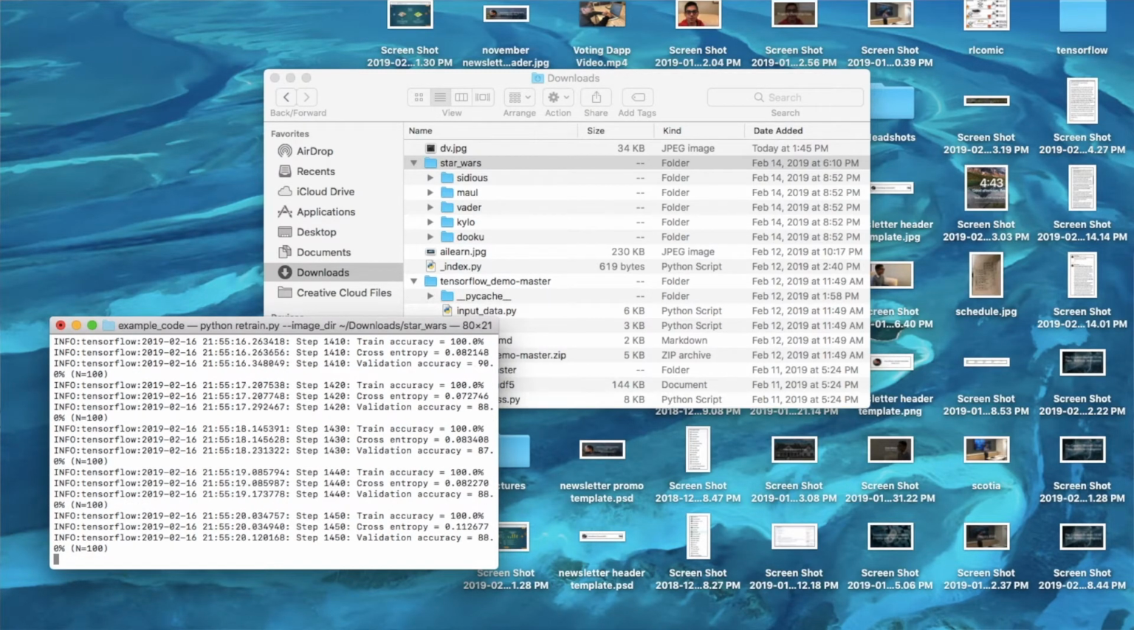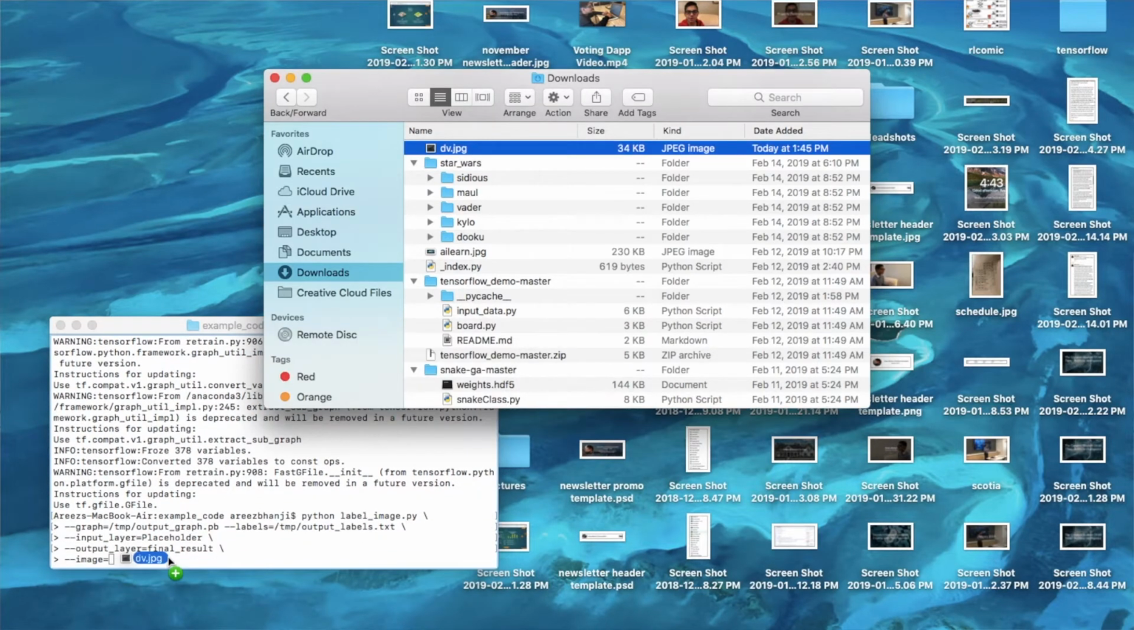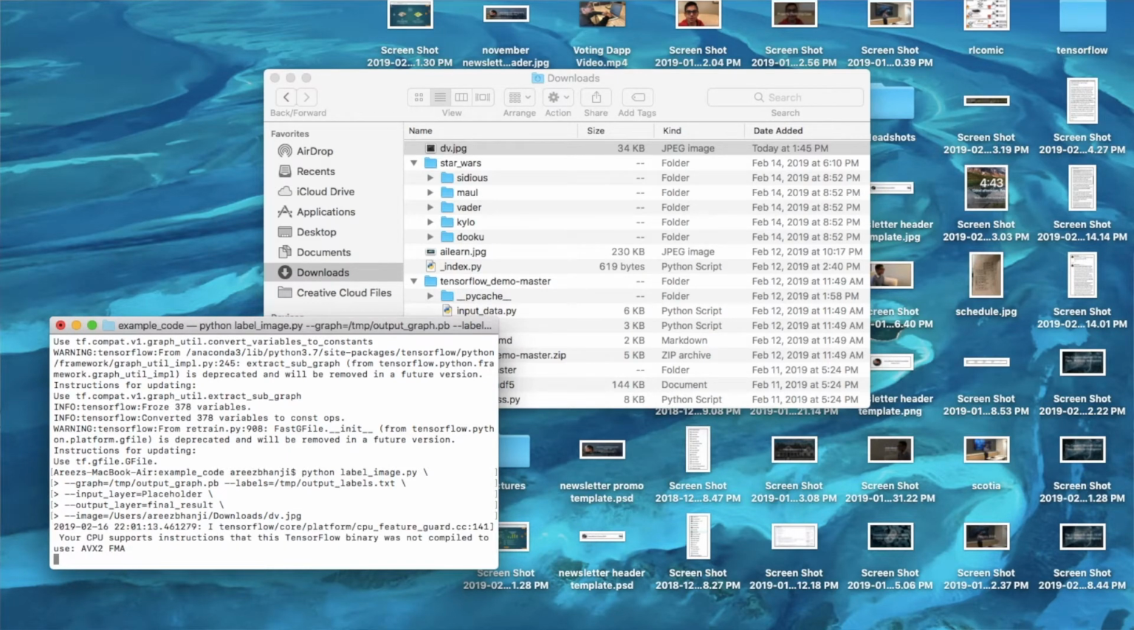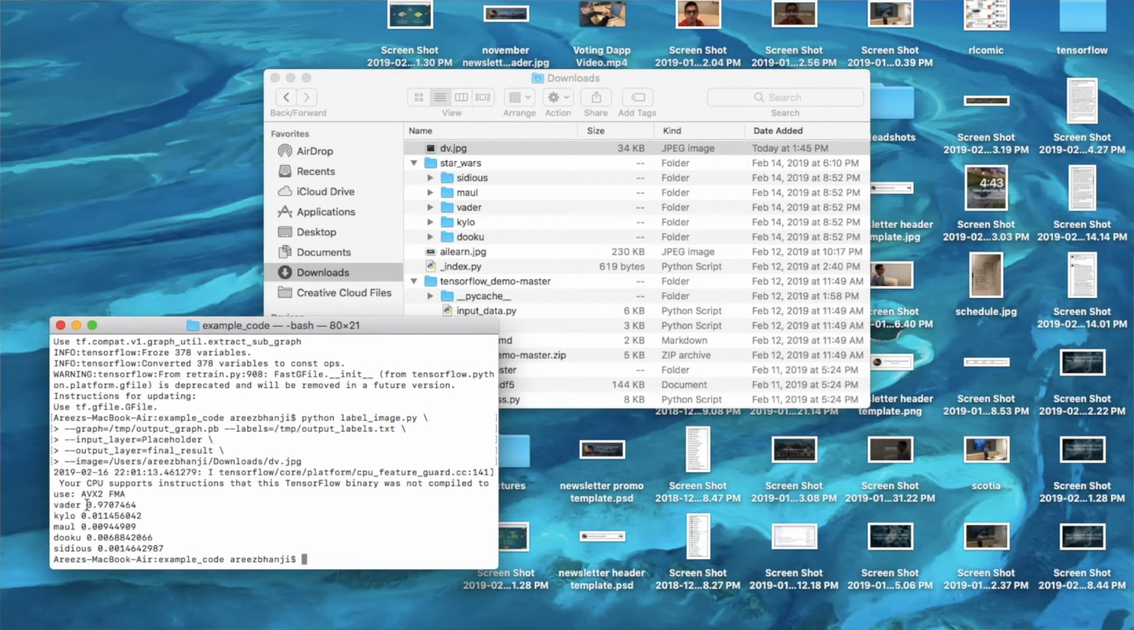After this, training should take a while, but once it is complete, I can take this completely new image of Darth Vader, feed it into the model for recognition, and the model recognizes it as Darth Vader. These numbers are just probabilities, with the highest probability being Darth Vader.